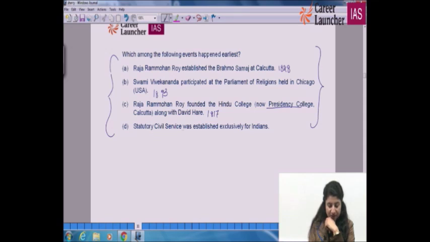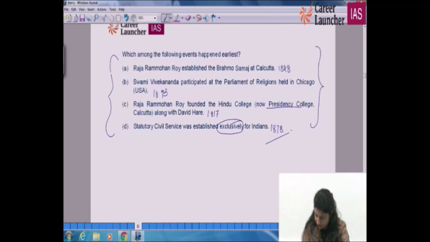And statutory civil services was established exclusively for Indians. Very important date, 1878. Right? So this is how you have to see things, and the right option, which happened earliest, was C for cat. 1817 was the earliest. Any doubt? You have to remember.